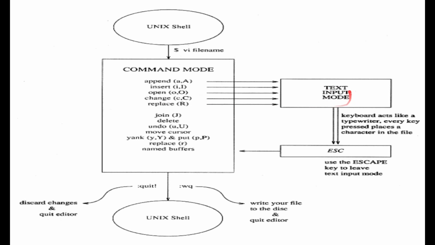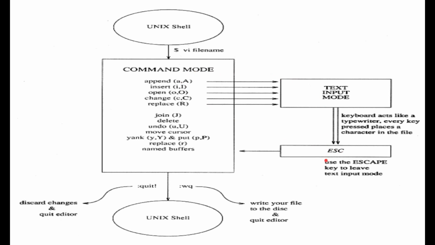So these will put you in text mode. Now your keyboard will act like a typewriter. You can write everything you want, any command, any echo statements, whatever you want to write. Then press escape and you come back to command mode again.